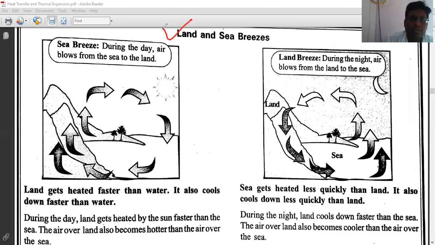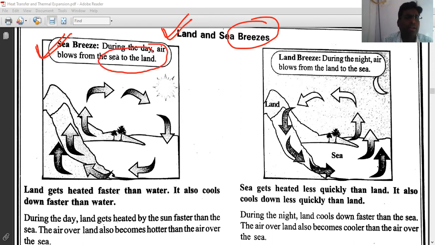Now look at the next point, land and sea breezes. First, the sea breeze. During the daytime, air comes from the sea and moves towards the land, right? So this is called sea breeze. And the next one is land breeze. During the night time, air blows from land to the sea, right? So this is the process happening at daytime and night time.